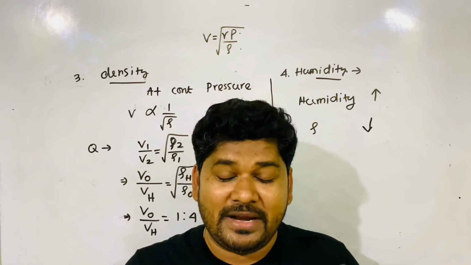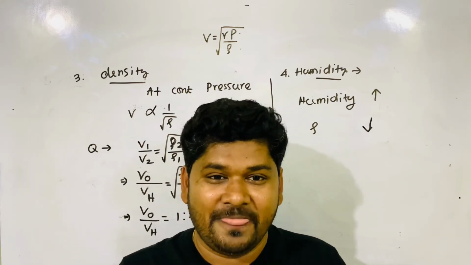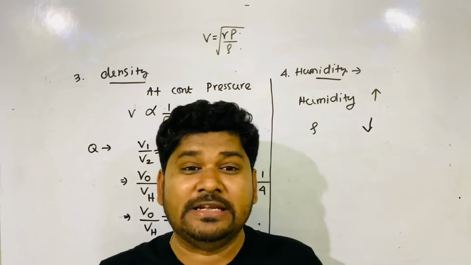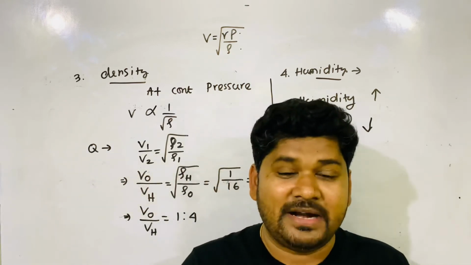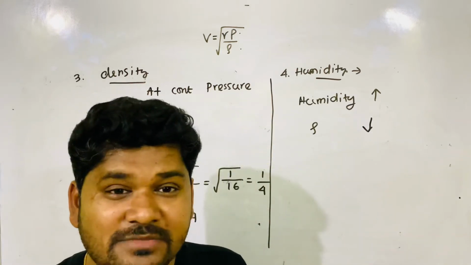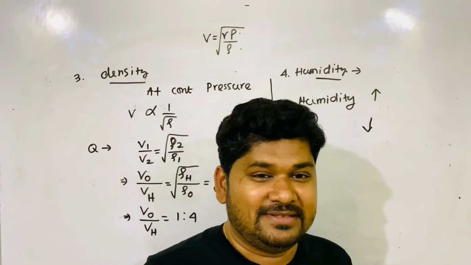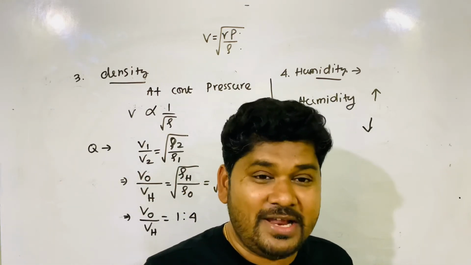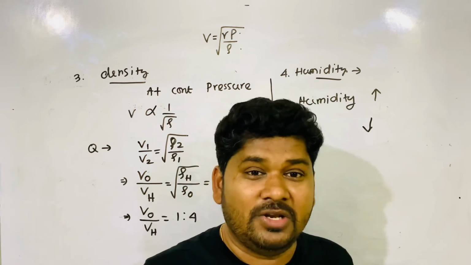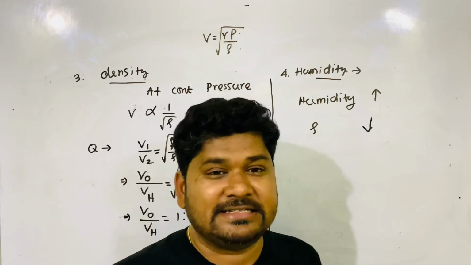Because when water vapor enters the air, it takes more space. Volume increases. When volume becomes more, what happens to density? Density is less. So when water vapor enters air, it takes more volume, and when volume is more, density decreases.